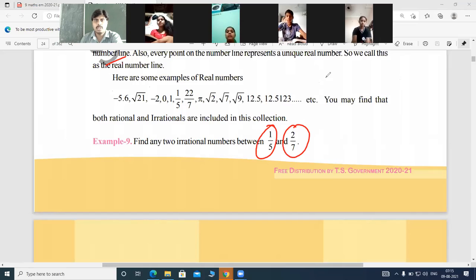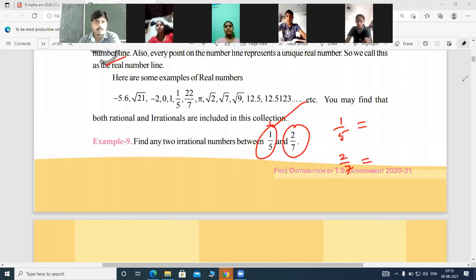So you have to convert 1/5 into decimal form, and 2/7 we can also convert into decimal form. I told you already, if I tell you to write irrational numbers, we can write in many ways. One of the ways is decimal expansion, or writing the number in decimal form.